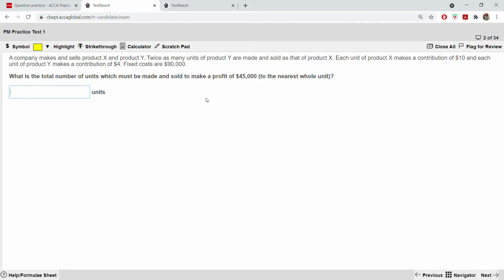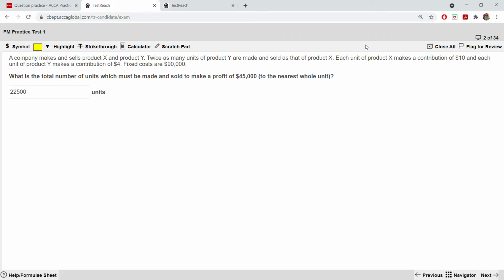How 3 units? 2 of Y and 1 of X, 3. So which is 6. Okay, so sales units to achieve the target profit will be 90,000 plus 45,000, this fixed cost plus this profit, divided by that 6, which is 22,500.